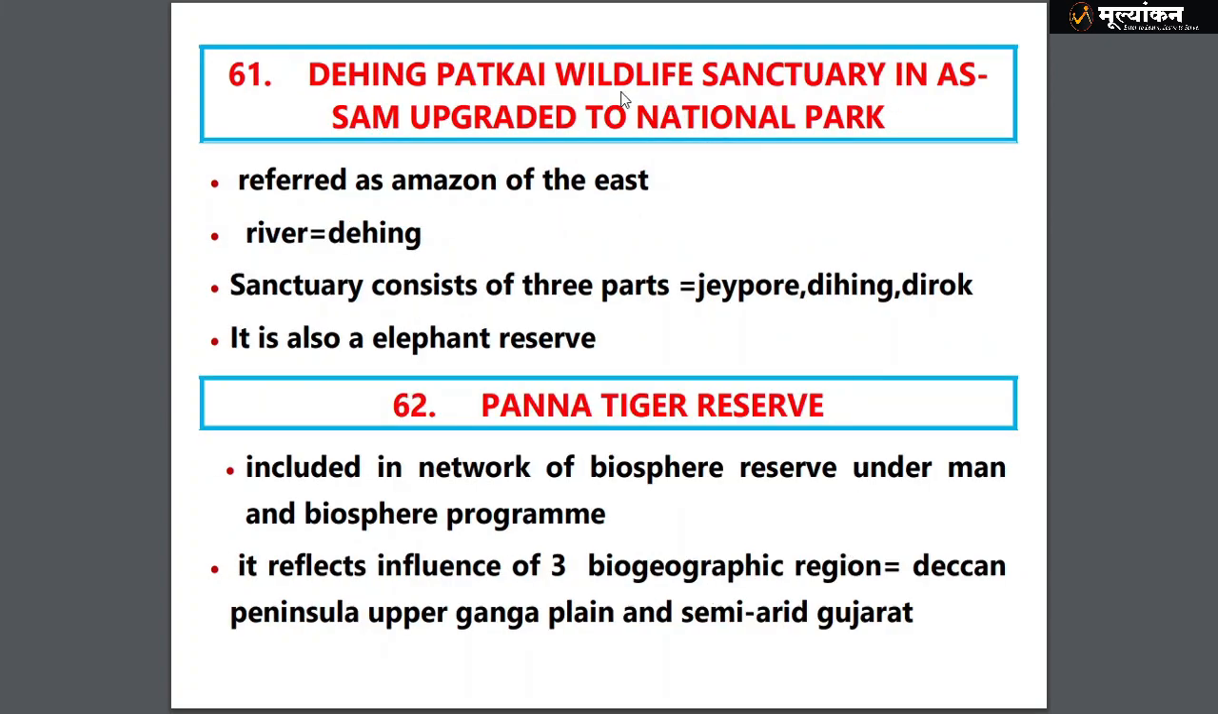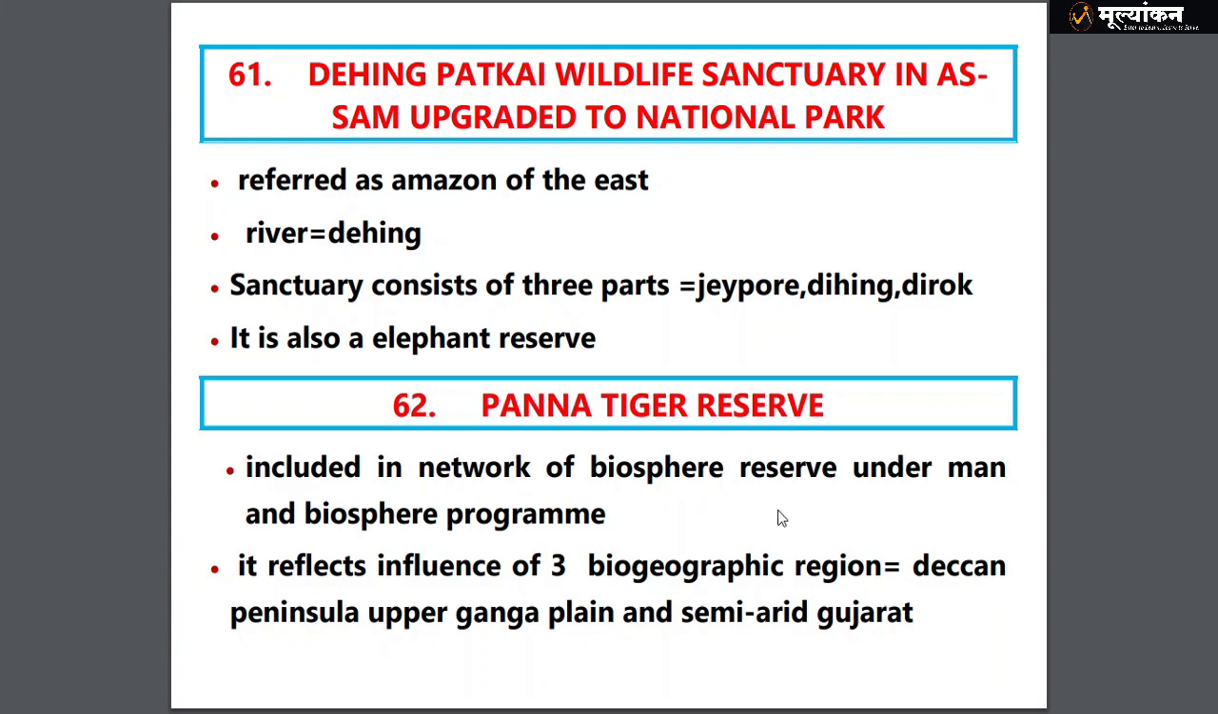Now we have Dehing Patkai Wildlife Sanctuary in Assam, now upgraded to National Park. Which river flows? Of course it is the Dehing river that flows, called the Amazon of the East. The sanctuary has 3 parts: Jaipur, Dehing, Dirok, and it is also an elephant reserve.